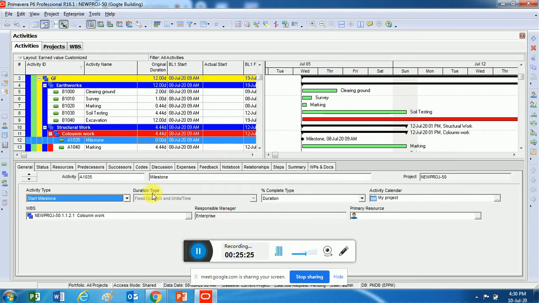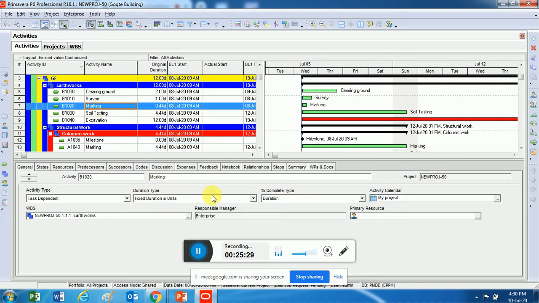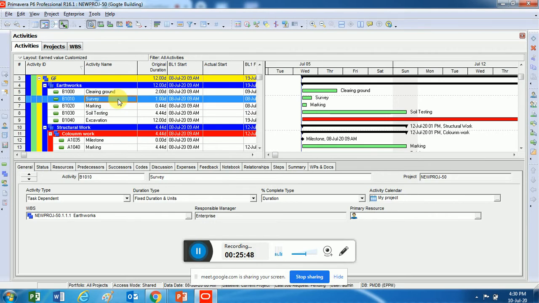Then there is something called duration type, percentage complete. Duration type is by default fixed duration and units, and percentage is duration by default. This again we will understand when we are using it. Activity calendar, by default it is taking the project calendar, right? So you remember, we have created a project calendar called my project, and then we have assigned it. So by default all our activities are taking the calendar we have assigned. If you remember, we have created a 6 days calendar, right? You can see only Sunday is a holiday here, all other days are working.